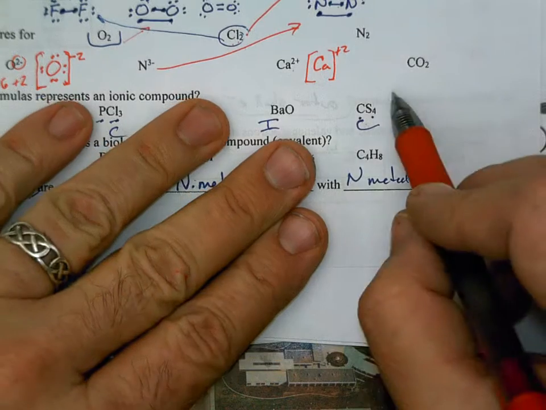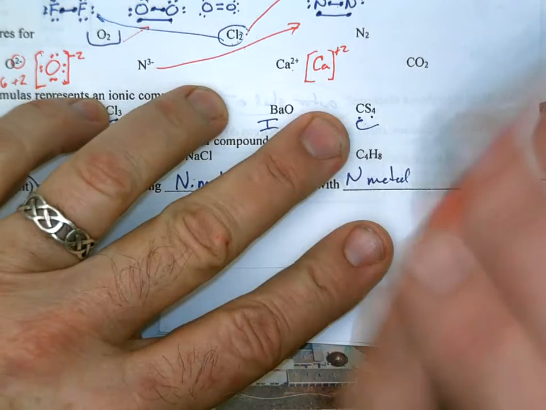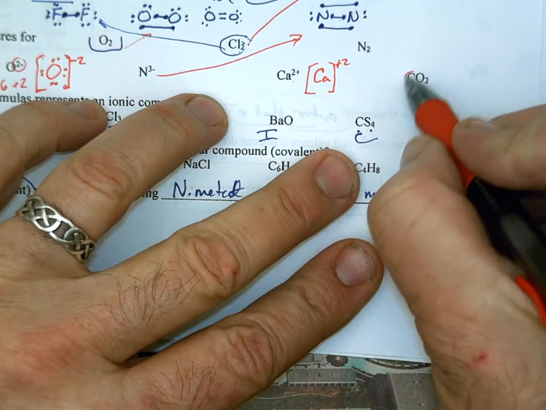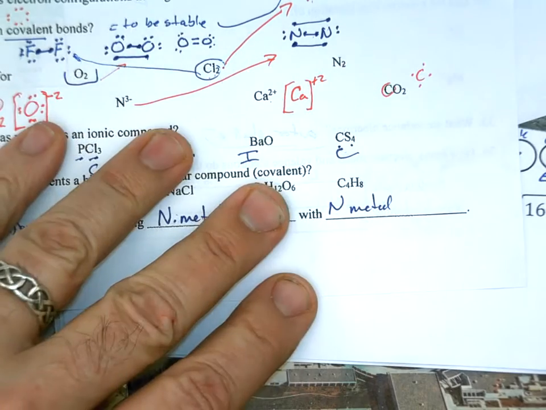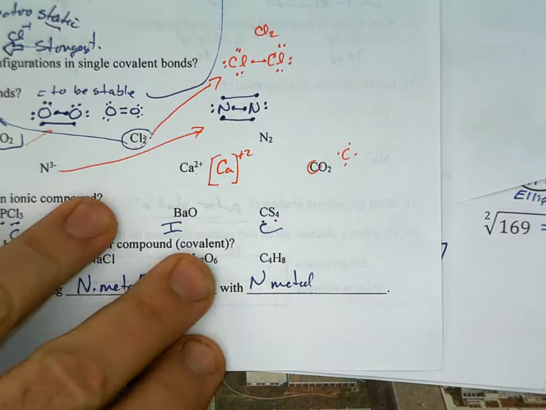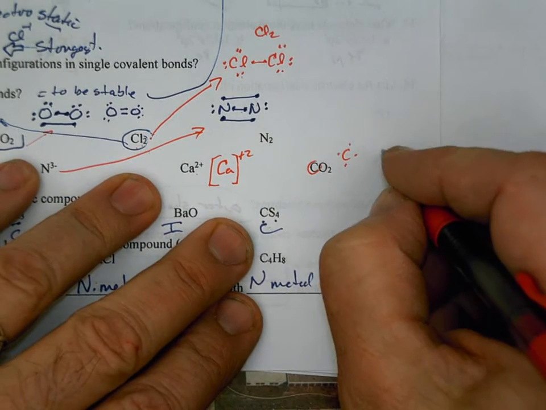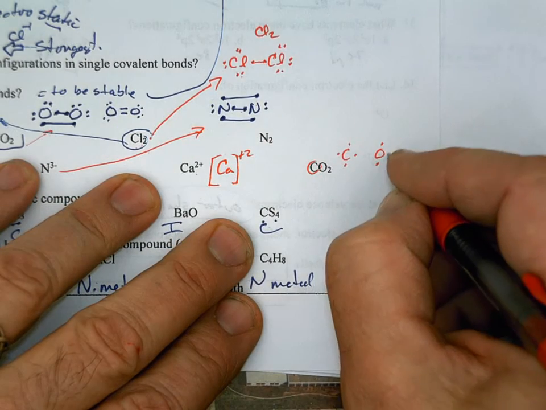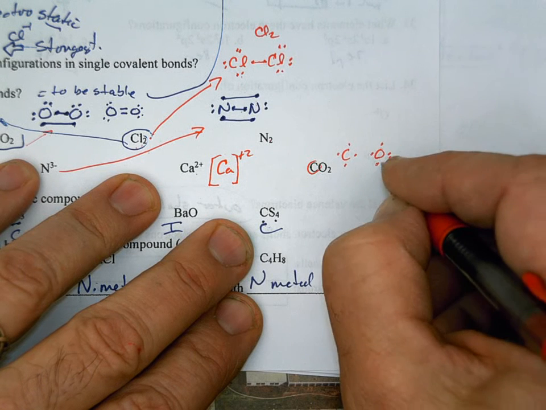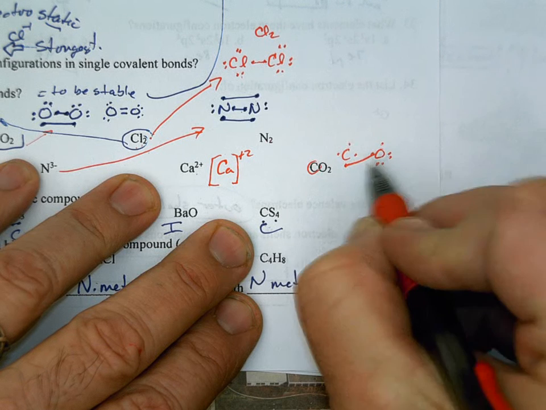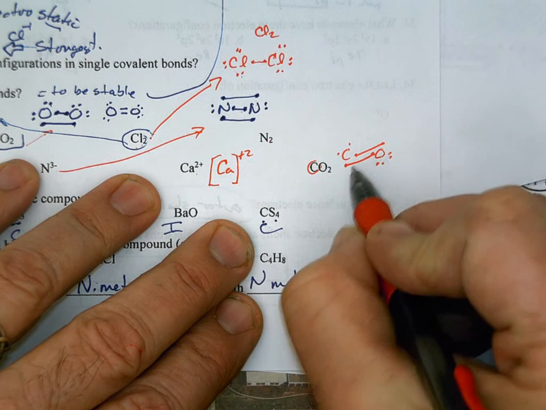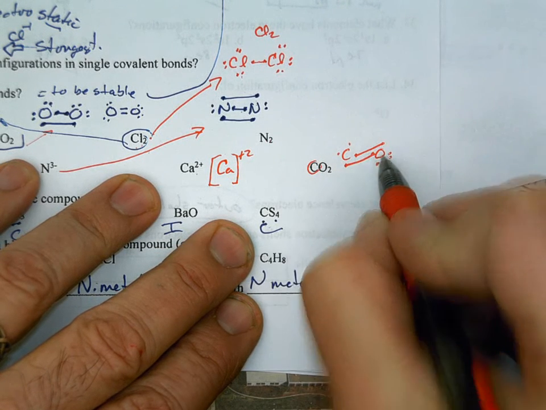And carbon dioxide. Okay, now you got to decide what's the central atom. Carbon is. So carbon has 4 valence electrons. Oxygen has 6. 1, 2, 3, 4. And I'm going to put the 2 pairs over there. And what will happen is that will team up and that will team up and share. Now we got a double bond between this carbon and the oxygen.